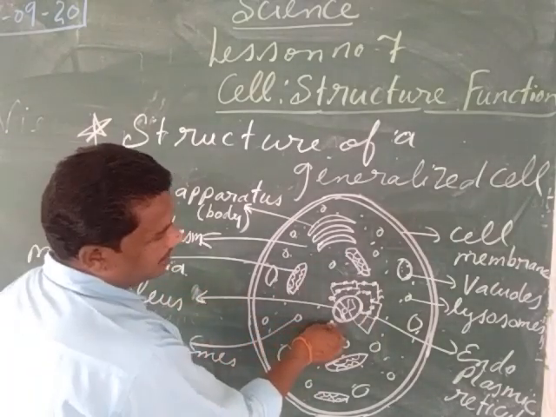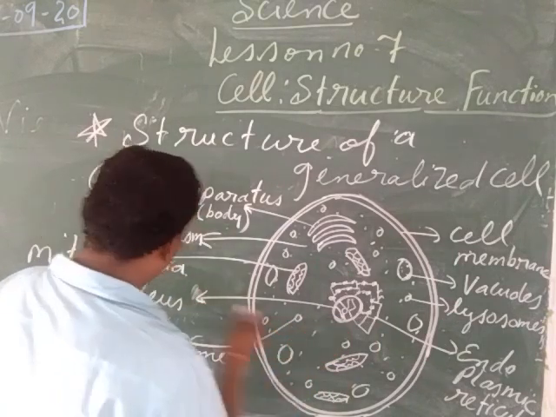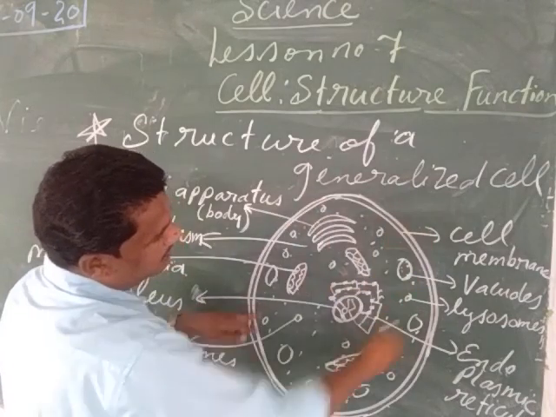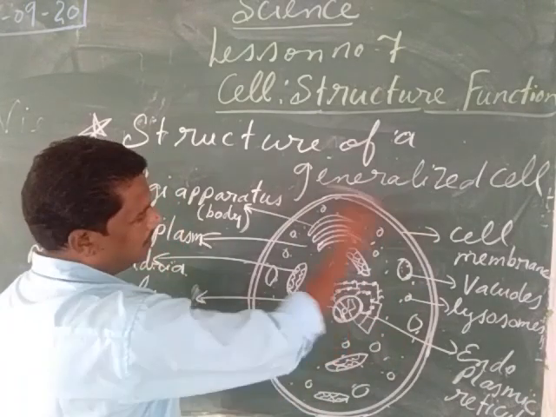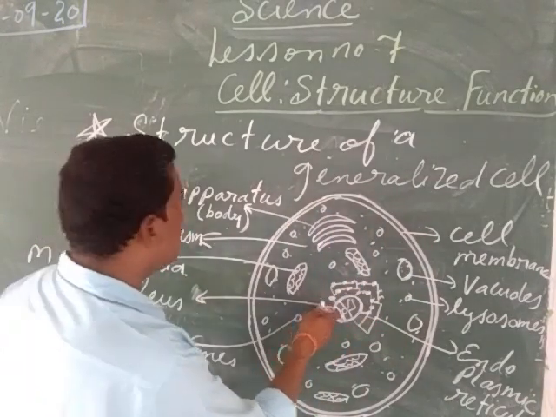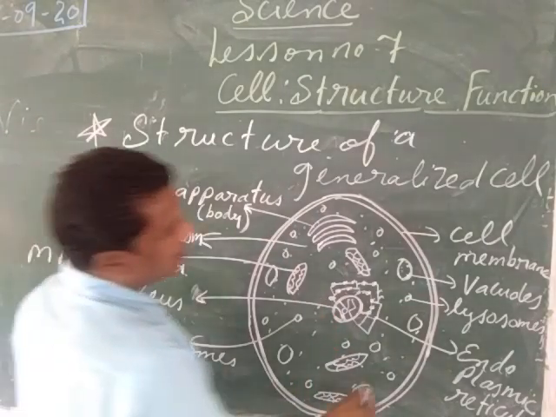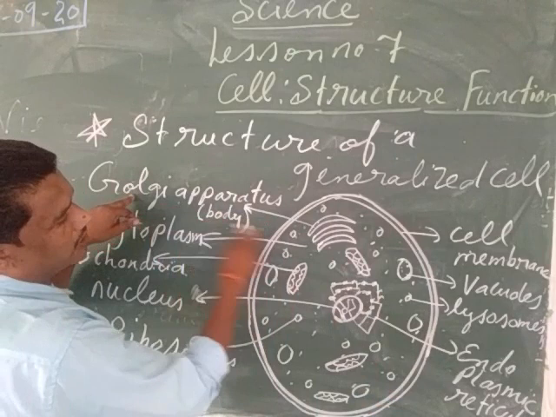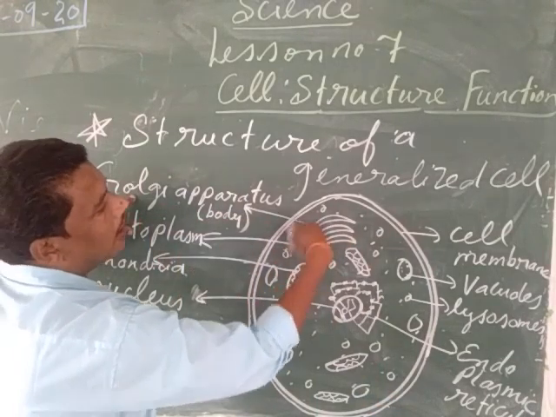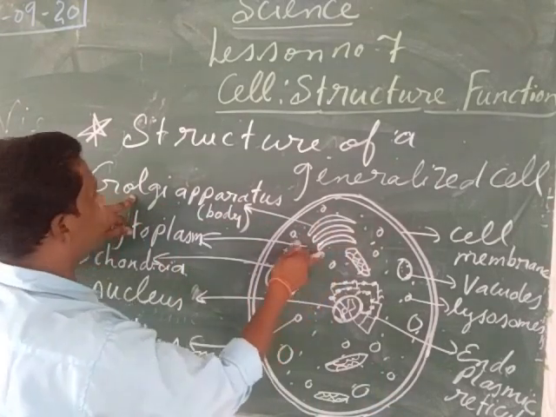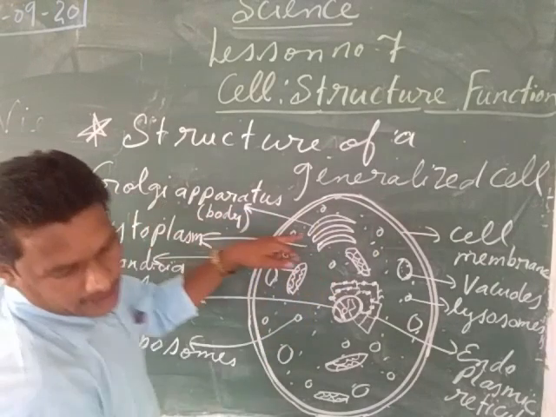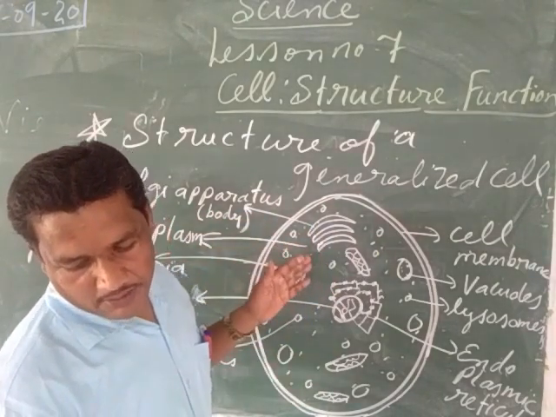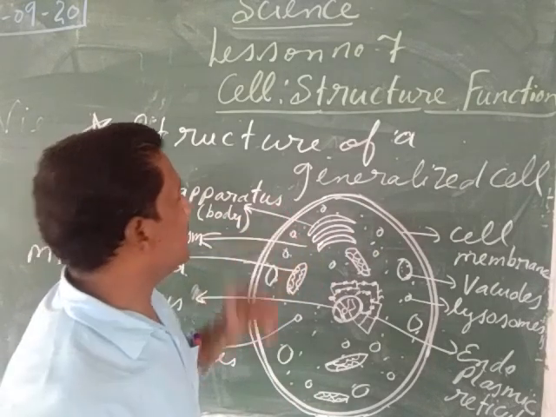Then in the center of the cell we can see the nucleus. The nucleus is the control center of the cell. This whole cell is working under the control of the nucleus. Then after that we can see the Golgi apparatus, or the Golgi body. These Golgi bodies are half dish shaped structures. They secrete chemical substances like enzymes, hormones and proteins which help in various functions in the body.